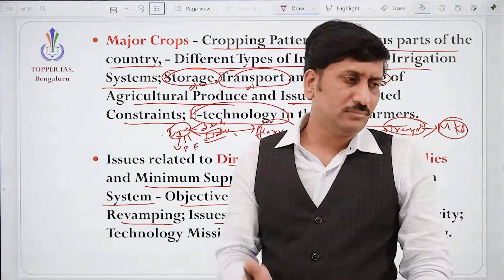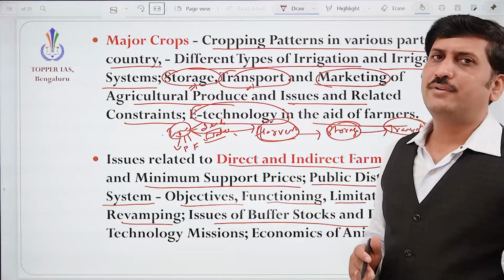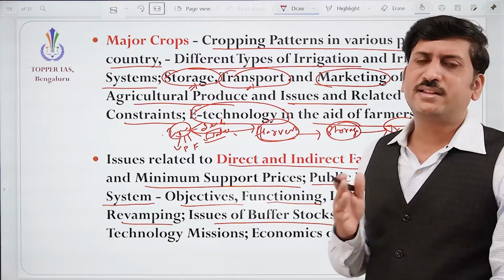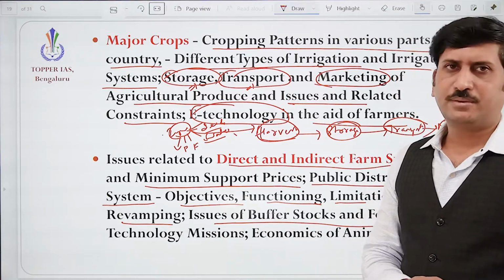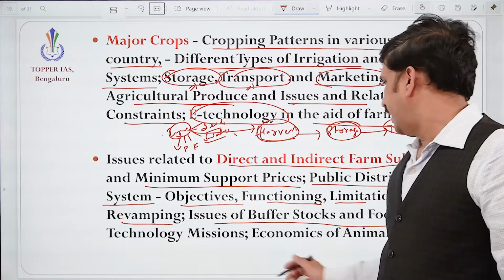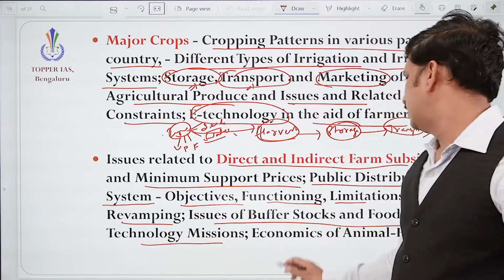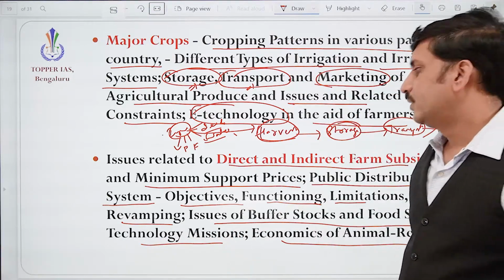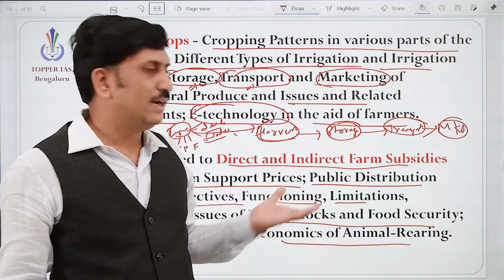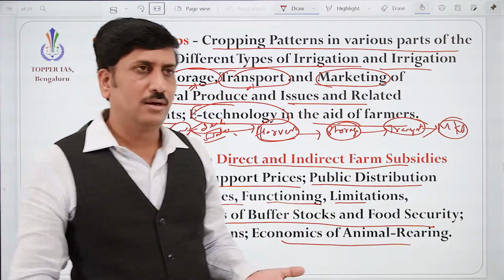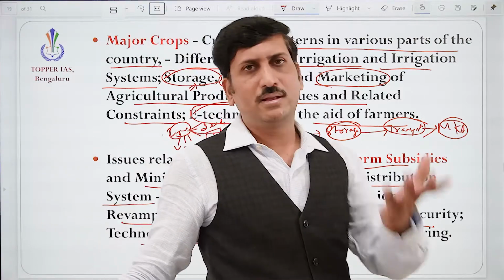And in India almost 66% is under this PDS system. Okay, and the technology missions, economics of animal rearing. Technology missions, definitely with respect to farming, like for example, the Green Revolution.